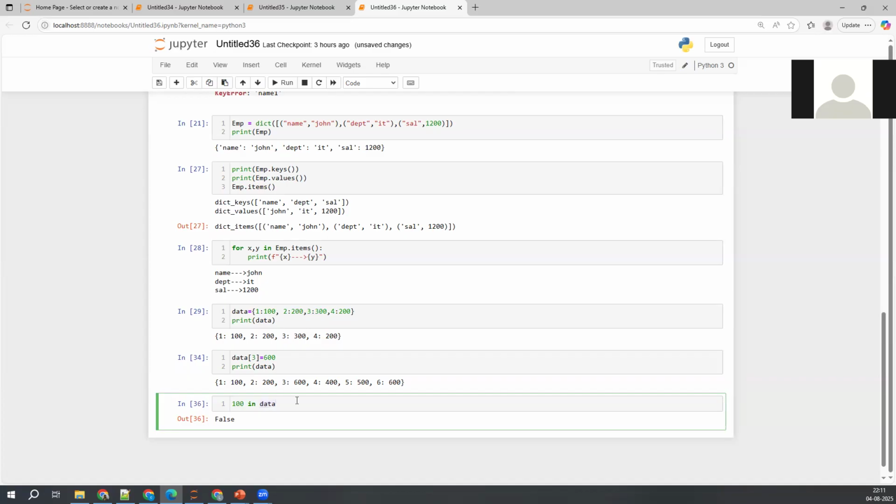If you want to check whether a value is there or not, how do you check that? Data dot values, that's it. 100 is there in the values. If you want to explicitly check in the key list, you can do that too. Or if you don't give keys, values or items and give the dictionary directly, it will check in the keys. Is 100 a key or not? 100 is not a key. It does not exist.